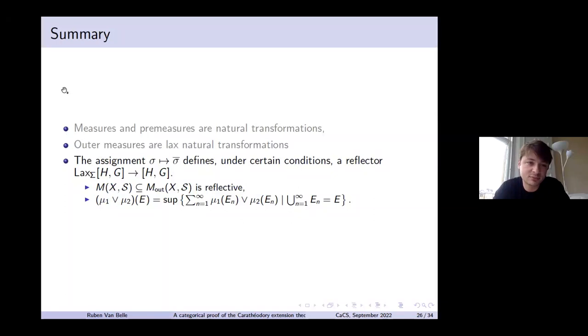So to summarize again, we had this bar construction that sometimes gave us a reflector. And if we applied that to measures, we had that measures were reflective in outer measures. And this bar operation, using this formula of Kahn extensions, gave us this formula that is well known in measure theory, but now it follows from the Kahn extension formulas.